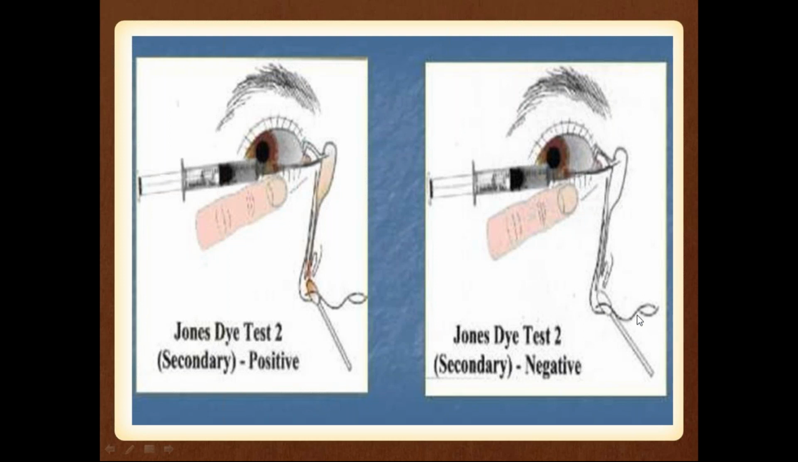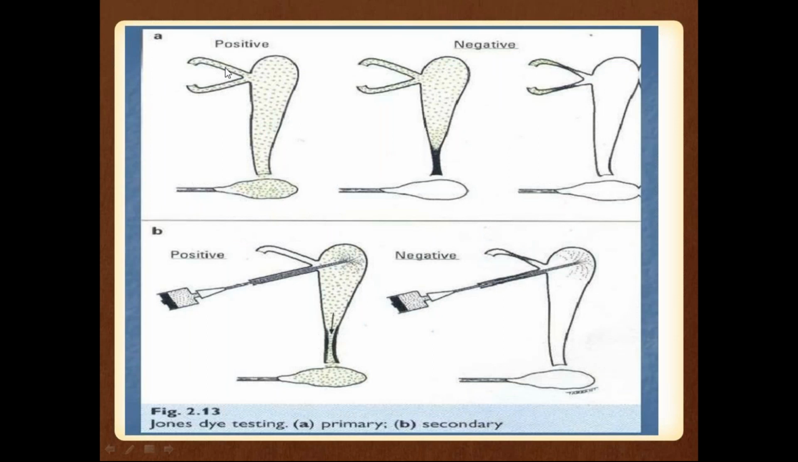Okay, this is the Jones 2 test. You can see here, this is the cotton, this is a positive test, this is a negative test. You can see here there is obstruction. This is Jones 1. There is no staining of the cotton tip because the obstruction is near the nasolacrimal duct. If the obstruction is near the canaliculi also, there is no staining of the cotton tip. So this is the primary testing. This is the secondary testing.